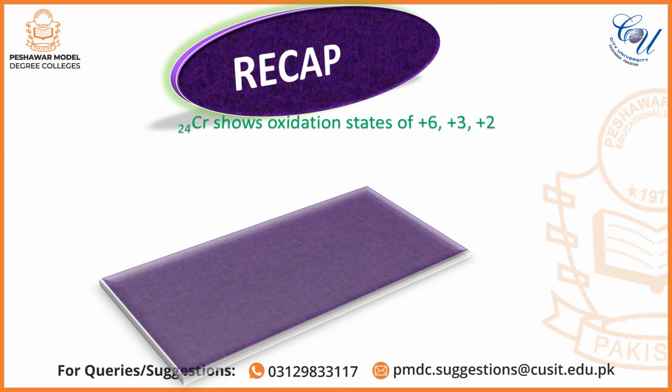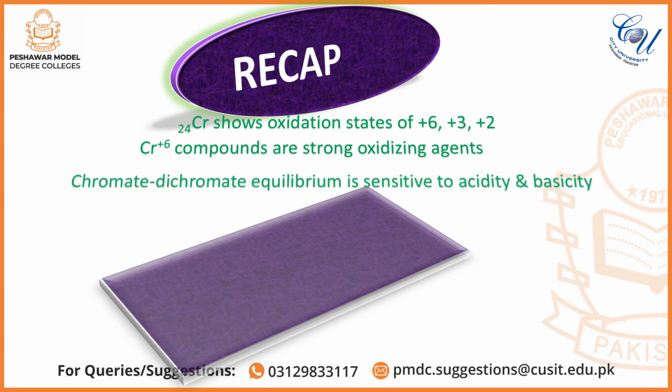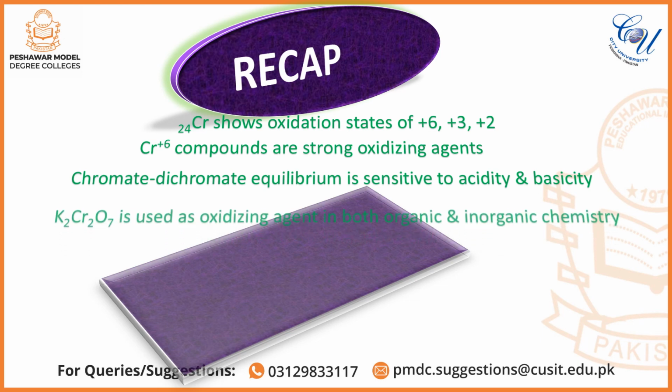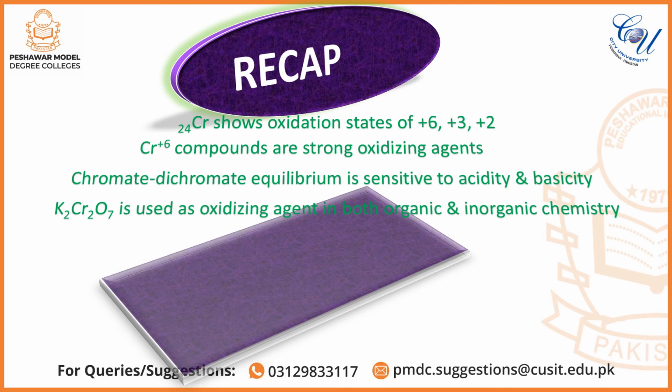Chromium atomic number 24 shows oxidation states of +6, +3 and +2. Chromium +6 compounds are good oxidizing agents. Chromate dichromate equilibrium is sensitive to acidity and basicity. Potassium dichromate is used as oxidizing agent in both organic and inorganic chemistry.